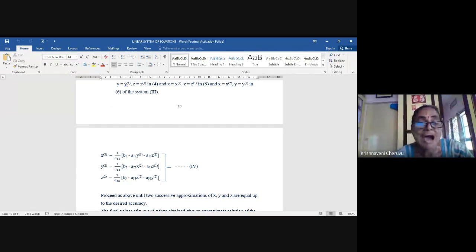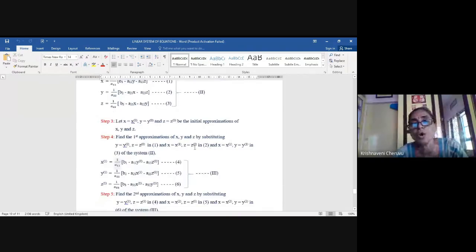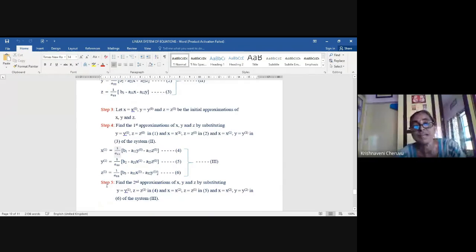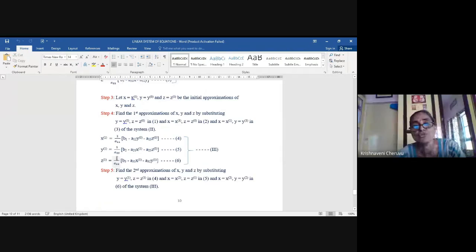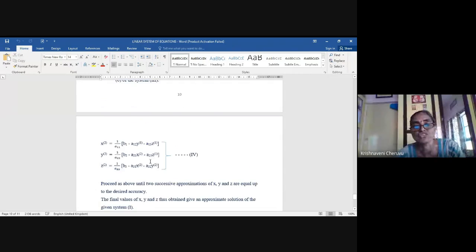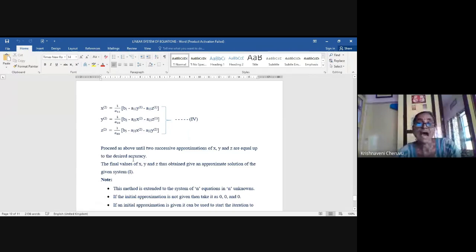And after that, you start with the initial iteration and proceed. So from initial iteration 0, 0, 0 or x bracket 0, y bracket 0, z bracket 0, you are getting x bracket 1, y bracket 1, z bracket 1. And from the initial first approximate solution, you are getting second approximations. Proceed like this until you get 2 equal approximations in succession.